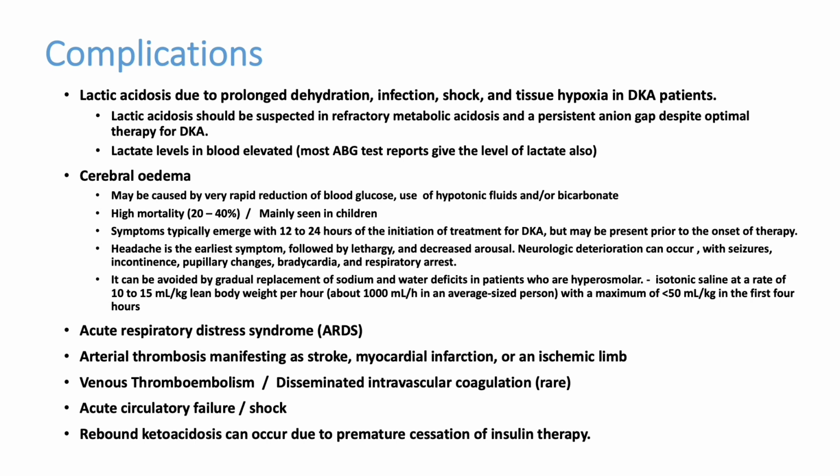Once we see that ketone bodies are negative, then calculate the total dose required for this patient. See what is the dose given for the last 24 hours. Suppose it is 100 units. So 100 units can be divided into 3 parts, like 30, 30, 30. Regular insulin 30, 30, 30 can be given in a day.